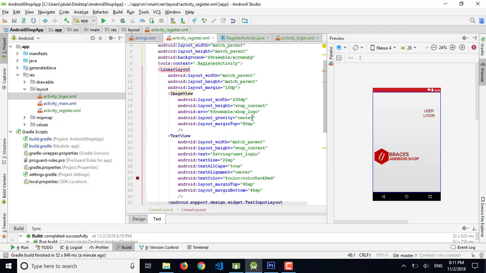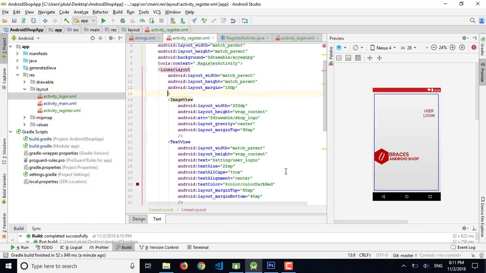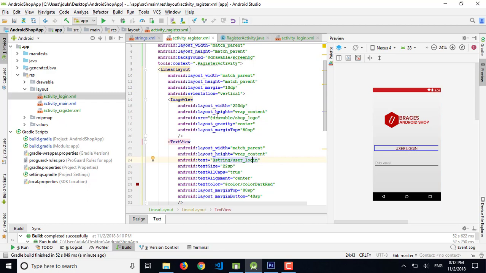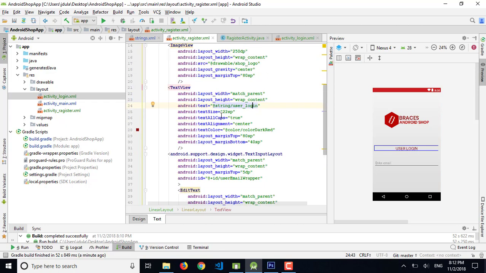All right, I forgot the orientation here. Let me add the orientation. Orientation is vertical, so it's okay. And now let's change the text view, which is not user login, it's the string user registration, I think registration message.